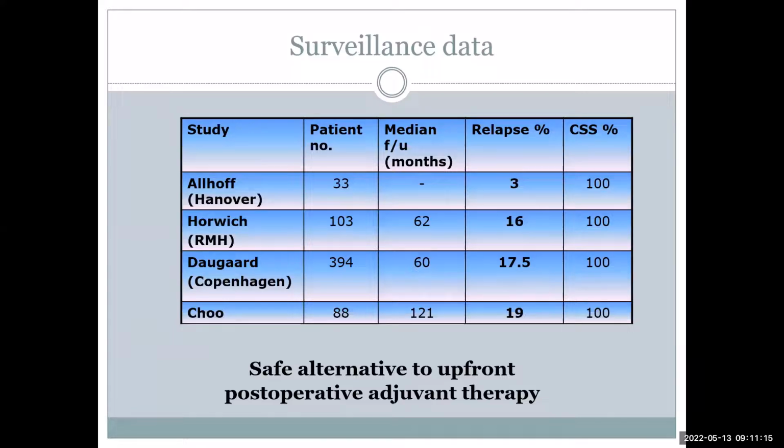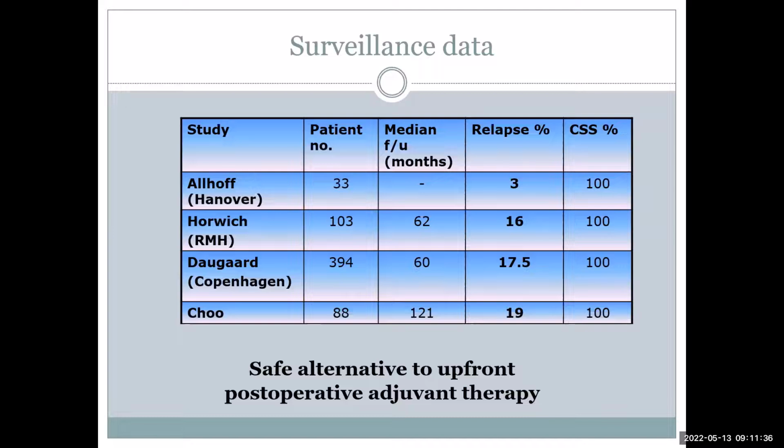So that is what I again give for all testicular cancer stage 1. If we follow these patients, the cause-specific survival is 100%, because all those patients will be effectively salvaged. But the most important point is that the surveillance protocol for these patients is more strict. The patient needs to come for follow-up very closely. They should not miss the follow-up.